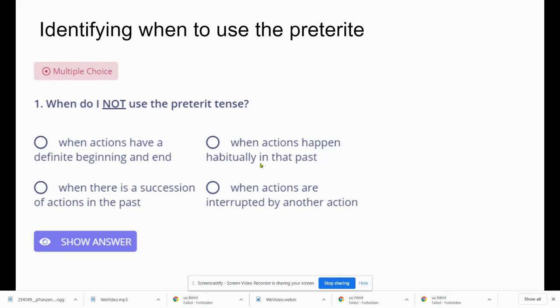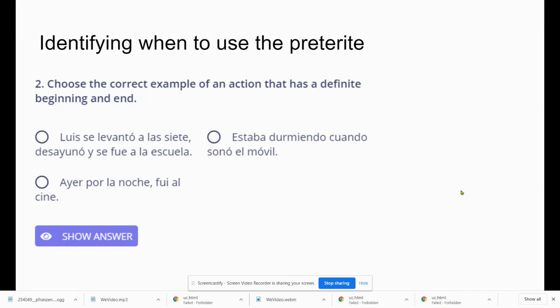Okay, we're going to go on to the next quiz question. And you're welcome to redo the quiz if you would like after having this explained to you. Again, identify when to use the preterite. Our question is choose the correct example of an action that has a definite beginning and an end.